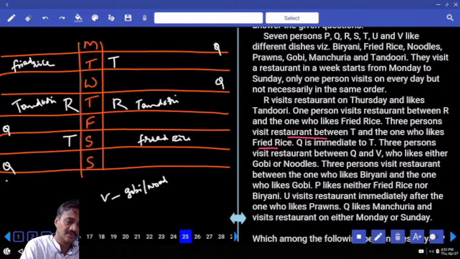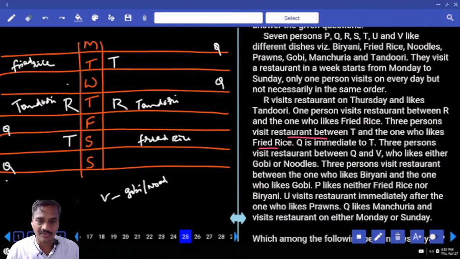Now if Q is here, 1, 2, 3, V, that is possible. Isn't it? Now we have n number of possibilities in this case. And 3 persons visit between the one who likes biryani and the one who likes gobi. Again, between gobi and biryani, there must be exactly 3 people. And P likes neither fried rice nor biryani. U visits restaurant immediately after the one who likes prawns. Q likes Manchurian and visits restaurant either on Monday or Sunday.